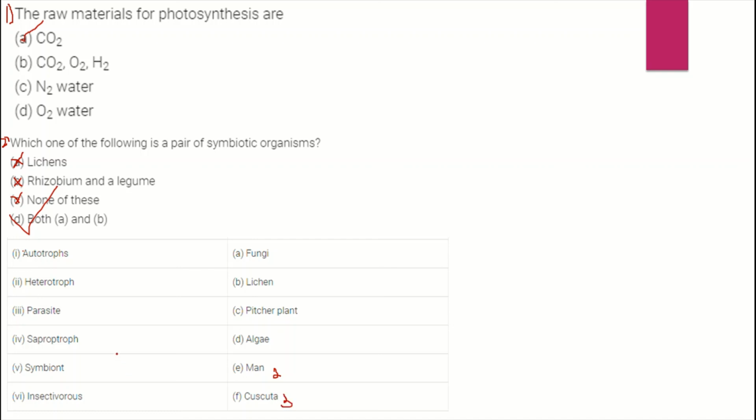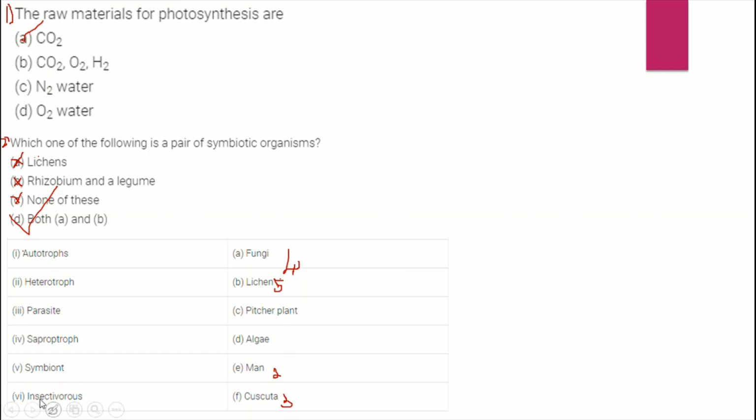And the fourth, saprotroph. I have explained that a saprotroph is a living organism which grows on dead and decaying matter. So here, the most suitable for saprotroph is fungi. Now symbiont and symbiosis. As we have seen in this MCQ, the symbiotic organisms are lichens.